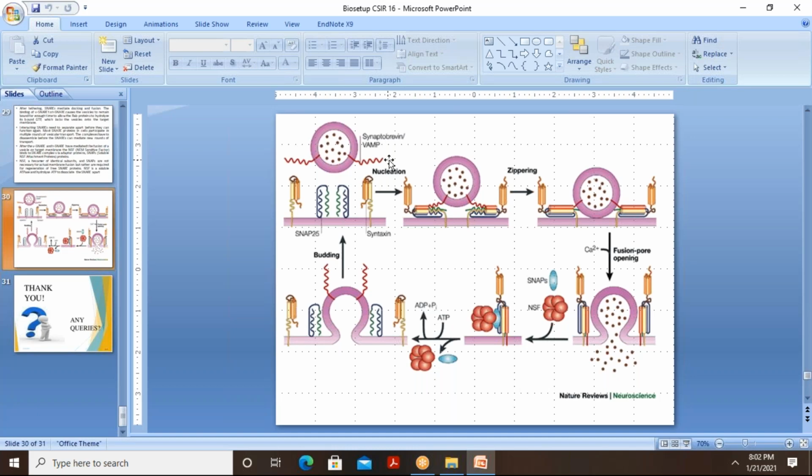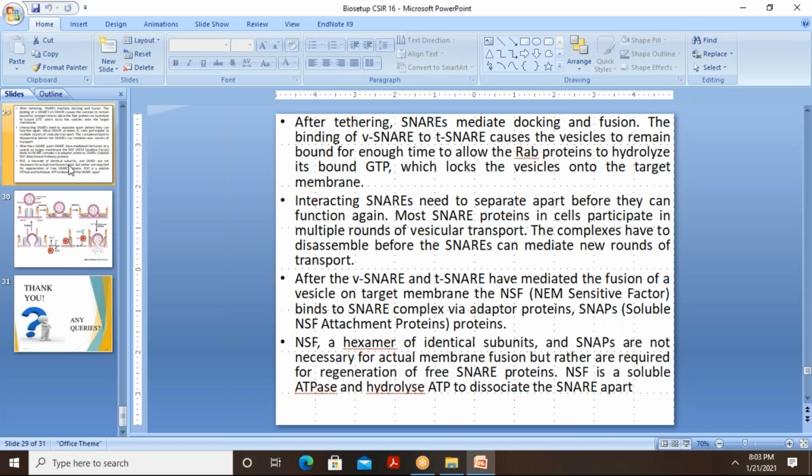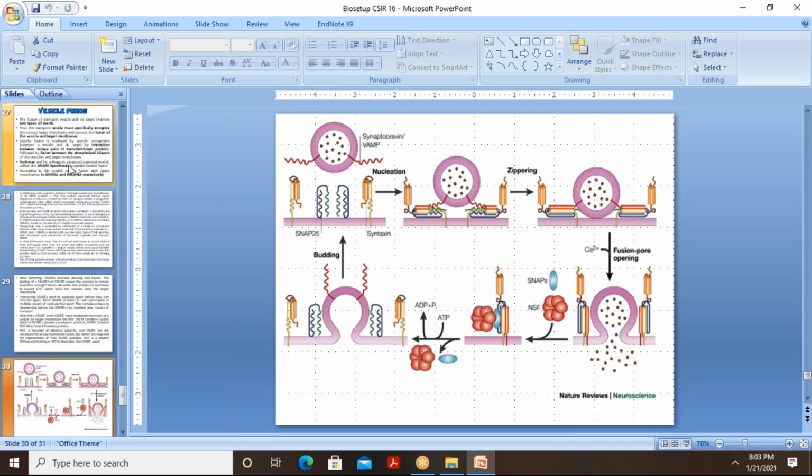When you are having these pullover sweaters, you have to hold the two ends together, and then you have to pull the zip up. If the two ends are not held properly, the zip will not come in the proper way. It will not be aligned properly. So that is the first, nucleation, and then zippering, and then the locking system, the locking which is done by the SNAP25. Just read these 3 slides and you will get to know the things. Whatever I have told you now is written in these 3 slides. Okay, so you will understand.